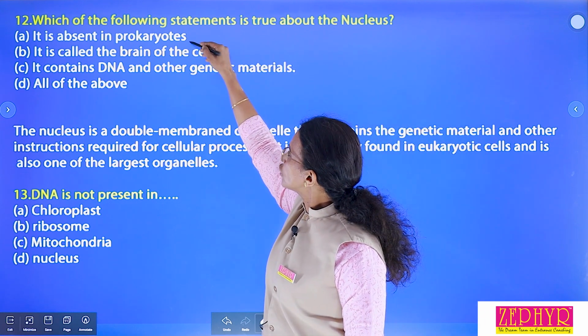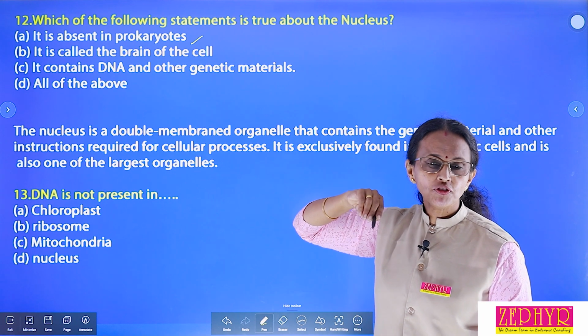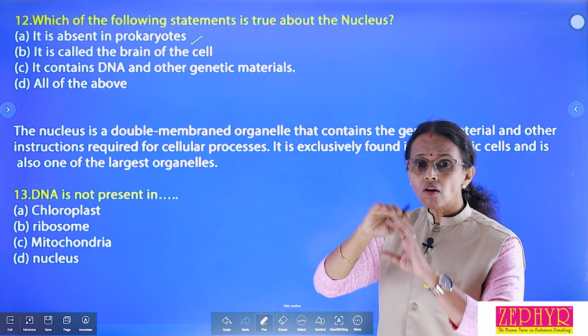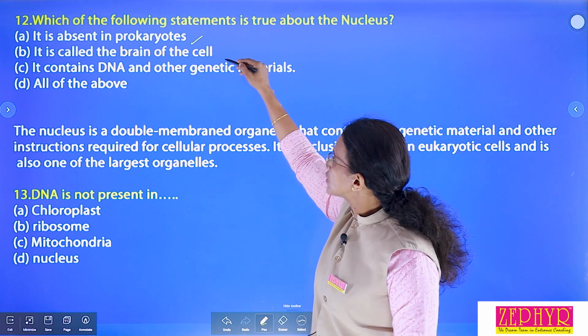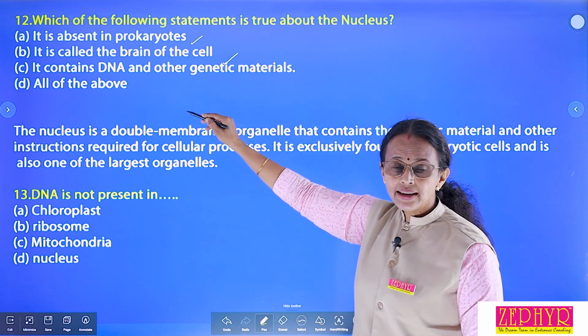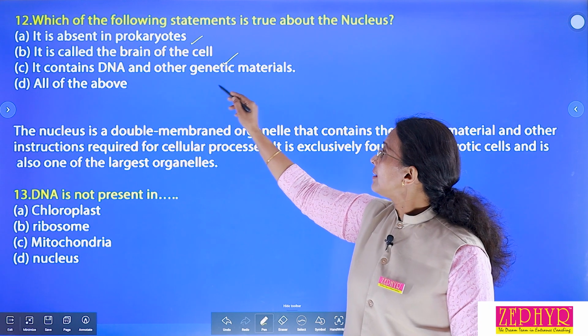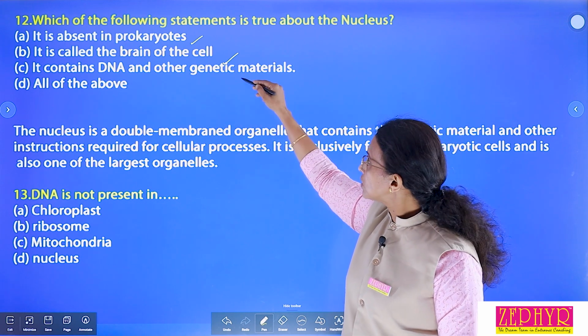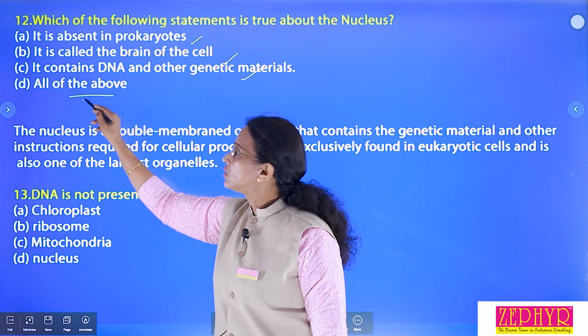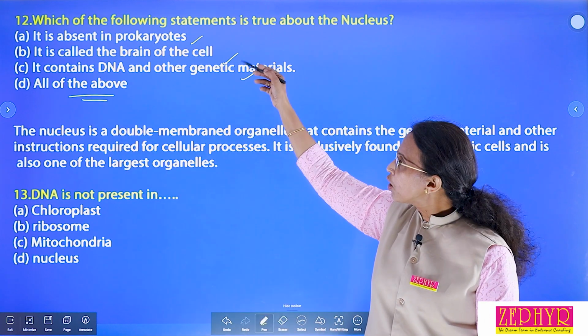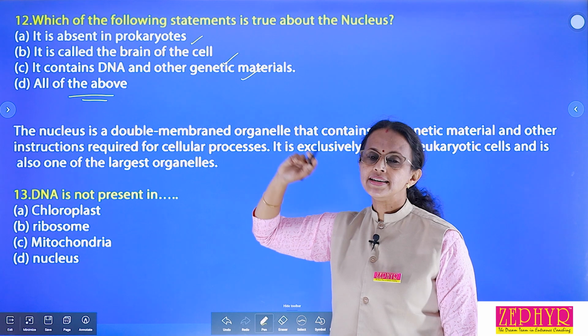That is the correct option. It is called the brain of the cell. It controls all the activities present inside the cell. Okay, so this option is also correct. It contains DNA, the genetic material, and other genetic materials. That is also correct. Then all of the above. So which is the correct option? All options are correct. Option D is correct.